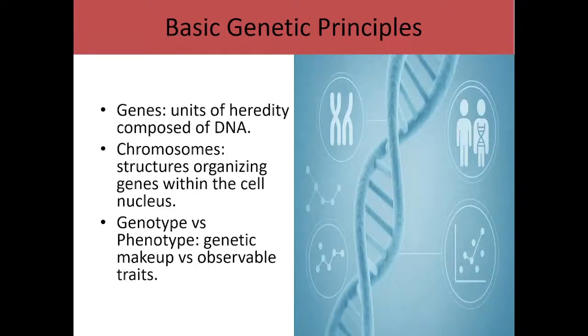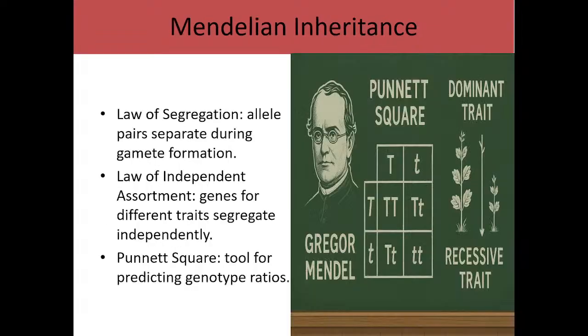So the gene, which we are very familiar with, is the unit of heredity. A gene is a segment of DNA, so we have to know that. Whereas a chromosome is the structure organizing genes within the cell nucleus, that is, you find the chromosome inside the nucleus. And when we come across genotype versus phenotype, we know that we are talking of genetic makeup versus the observable trait.